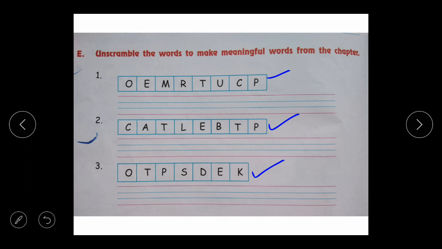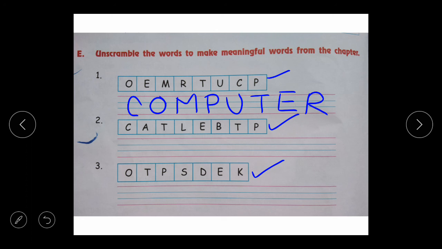We will change the order of the letters of the given words to make a meaningful word. And what will be the meaningful word? Computer. Okay, so we have used these letters to make a meaningful word. In the same way we will do the second and third question as well.